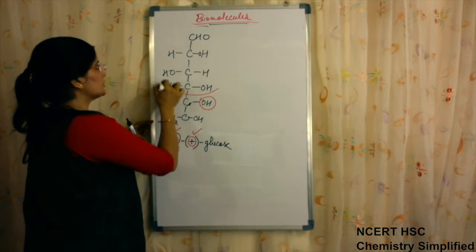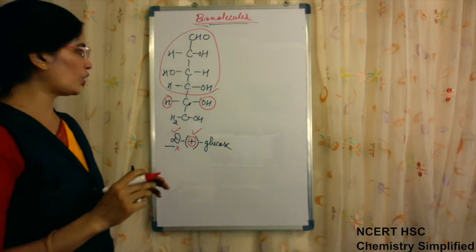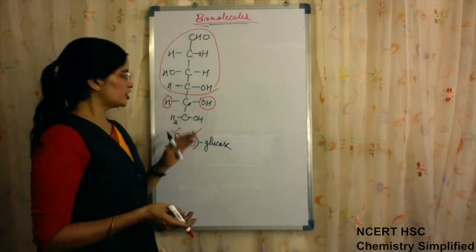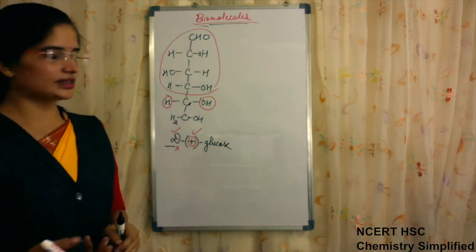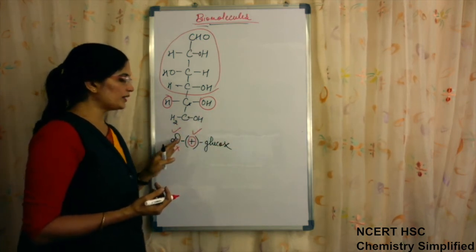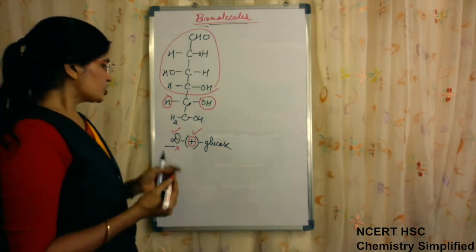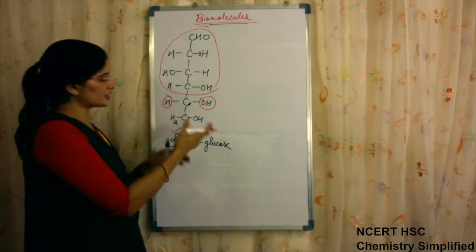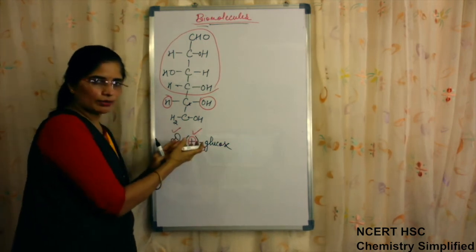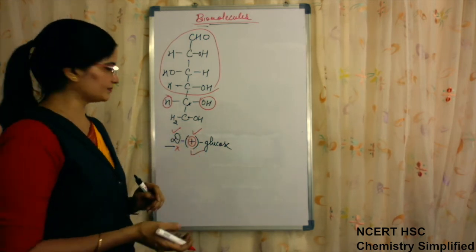and the 4th bond of this carbon is with this molecule. That means all 4 bonds are different, and when all 4 bonds of carbon are different, that molecule is chiral or optically active. So glucose is optically active. When its optical activity was studied, glucose was found to be dextrorotatory, rotating the light in the clockwise direction. So to show its dextrorotation, it is assigned a positive sign. The positive sign written in the bracket indicates its rotation, that it is dextrorotatory.